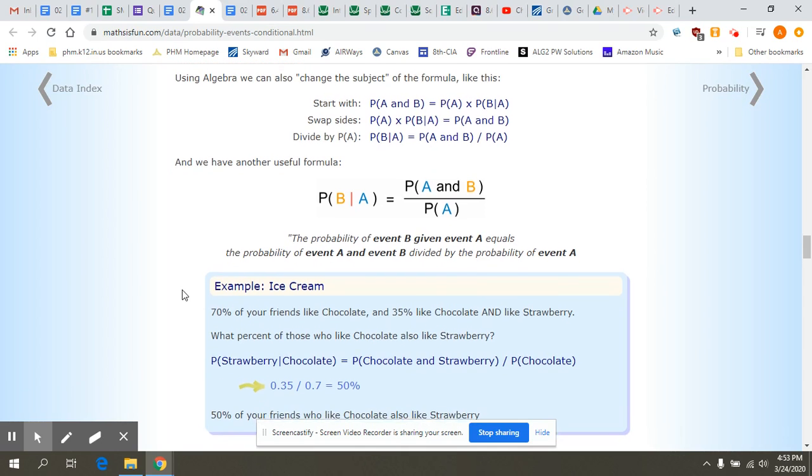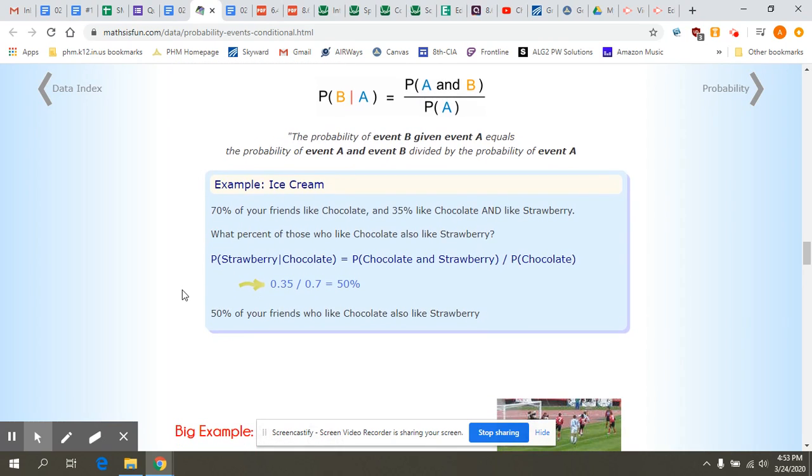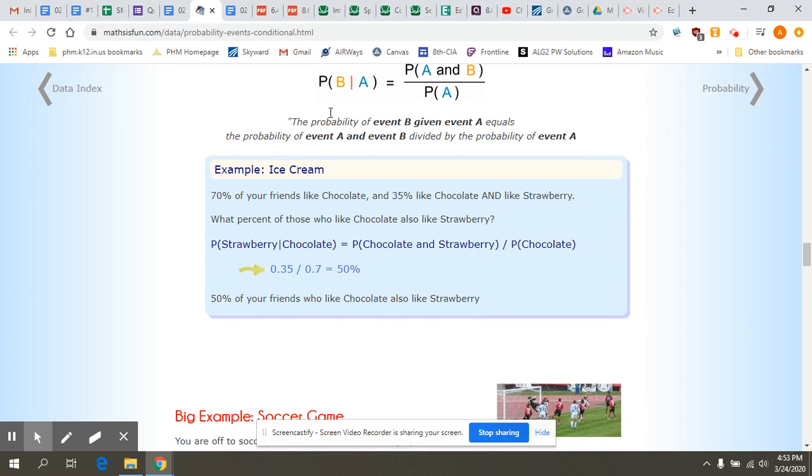When we're talking about compound probability, we can also find probability like this example here. 70% of your friends like chocolate, and 35% like chocolate and strawberry ice cream. We want to know what percent of those who like chocolate also like strawberry. So how many people in the 70% are also in this 35%? We want to know the probability that someone likes strawberry given that they like chocolate. So we're going to take the probability of chocolate and strawberry, which is 35% of our friends.